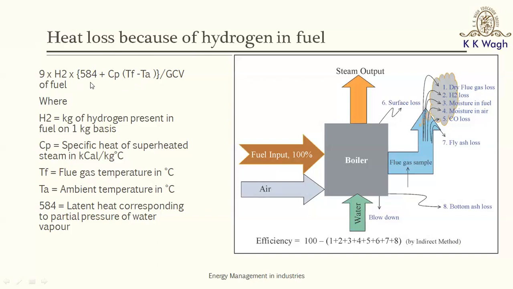So you need to use this formula wherein you must know the hydrogen in the fuel from the ultimate analysis, and you must know the temperature of the flue gases, which you have already measured by using the thermocouple, and the ambient temperature, divided by the GCV of the fuel. So 9H into 584 plus Cp delta T upon GCV would help us calculate the heat loss because of hydrogen in the fuel. These two losses, that is the dry flue gas losses and the hydrogen losses, you would find substantially contribute to the losses in the boiler.